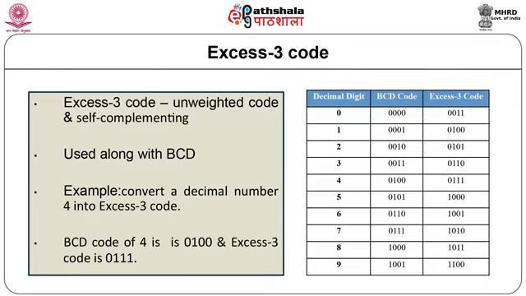XS3 code is unweighted code as no definite weights are assigned to bit positions. This code is sometimes used with BCD code. As the name suggests, this code is obtained by adding 3 to each decimal digit and then converting it into binary. Let us consider the example of representing the decimal number 0 to 9 into XS3 code. For example, convert a decimal number 4 into XS3 code. BCD code of 4 is 0100, XS3 code is 0111.